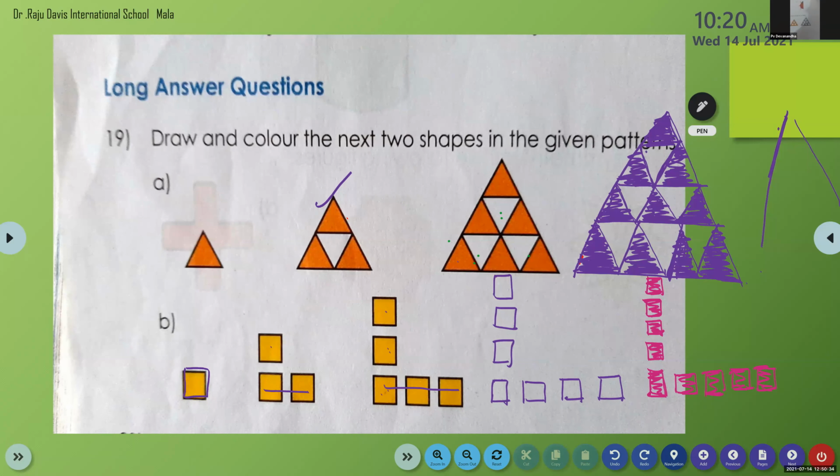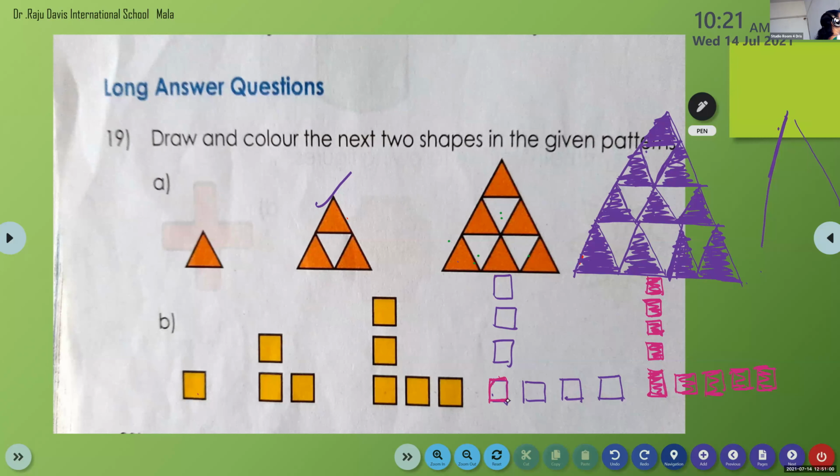Ma'am. So here the pattern you have to understand. Here there is only one row. Here we have 2 rows and in the last we have 2. And here we have 1. So in the next it will be 1, 2, 3. So we have 3 rows and 1, 2, 3, like an L. Okay. Now it is increasing with every pattern in the next patterns.